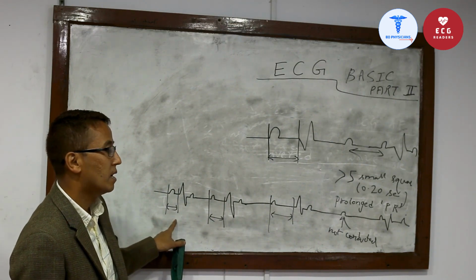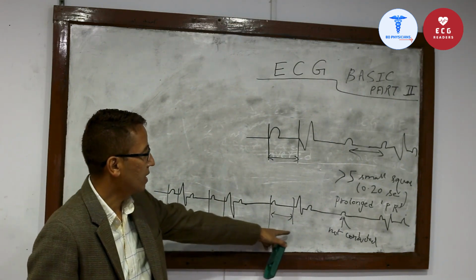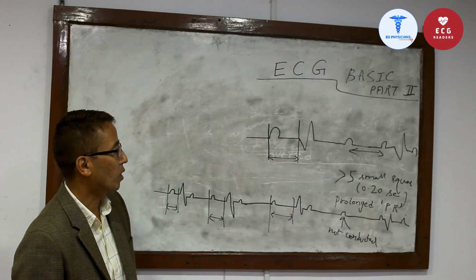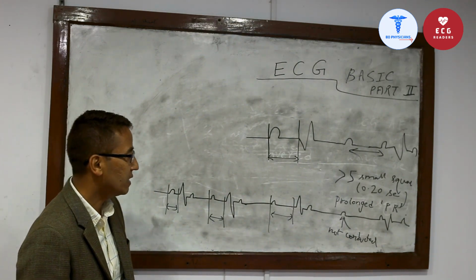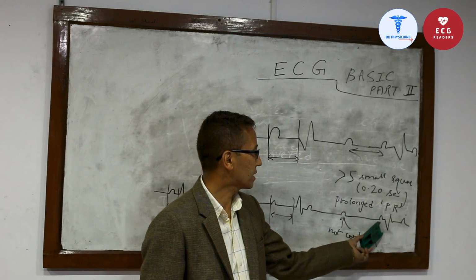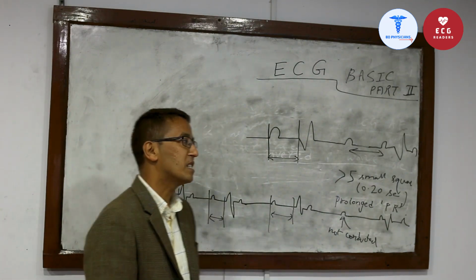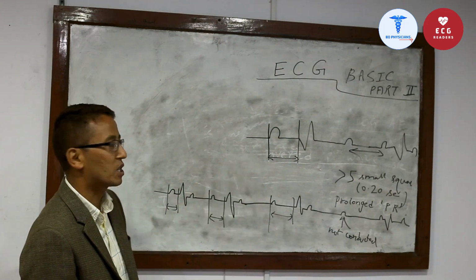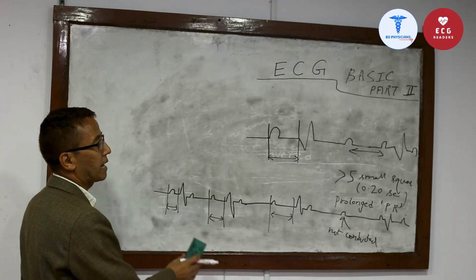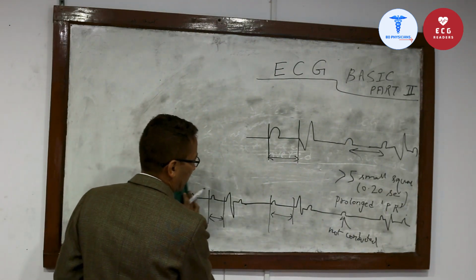That means progressive lengthening of the PR interval, and after that one P wave will not be conducted, and again another QRS complex will arise and the same phenomenon will be repeated. Again the same progressive lengthening, non-conduction occurs. This is called Mobitz type 1 heart block.